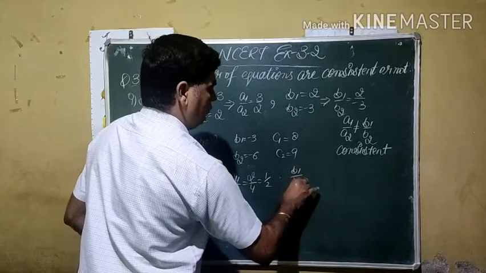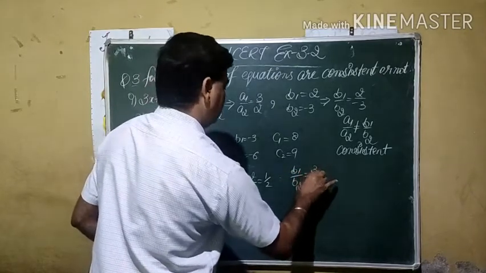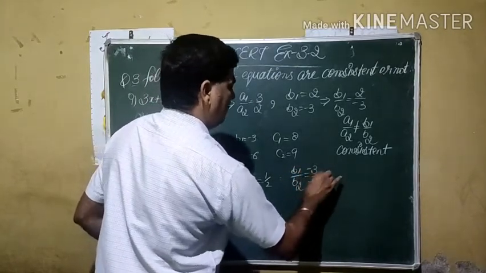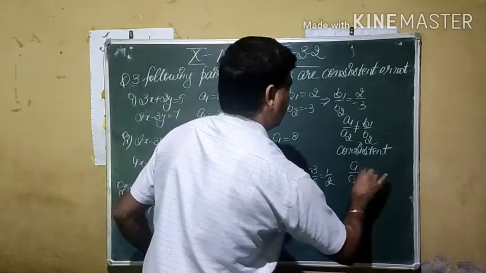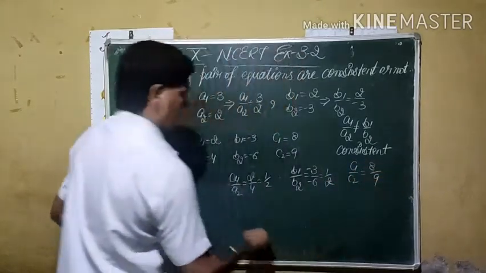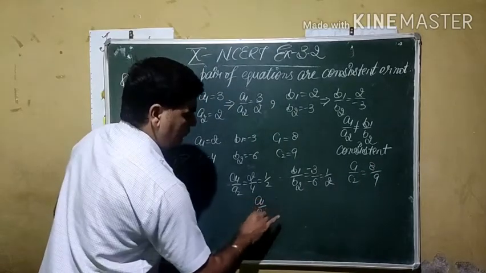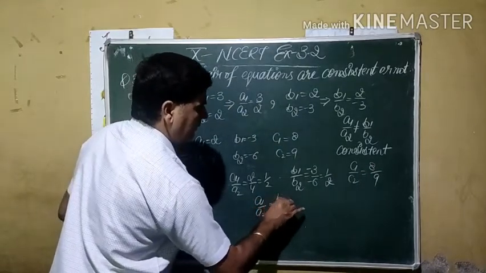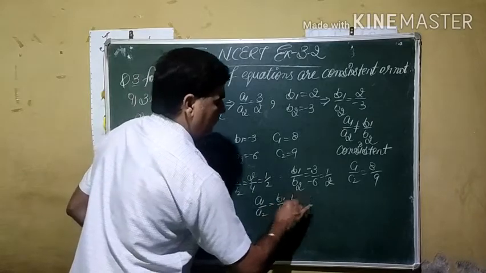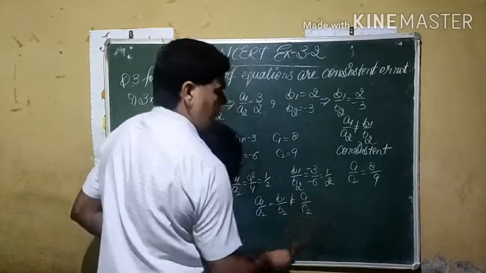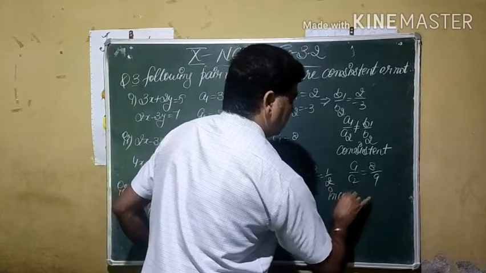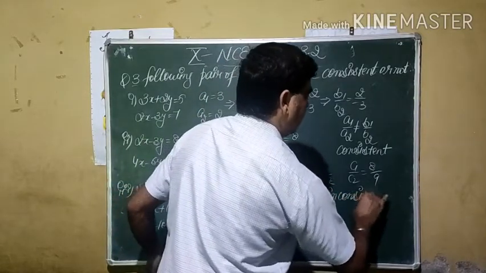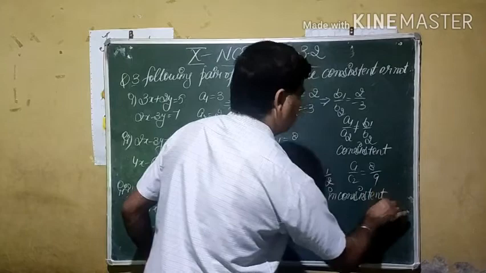B1 by B2 becomes 3 by 6, both are negative signs, so it also becomes half. C1 by C2 is 8 by 9. Here A1 by A2 is the same as B1 by B2 but different from C1 by C2. It means the lines are known as inconsistent by the condition of ratio of coefficients.